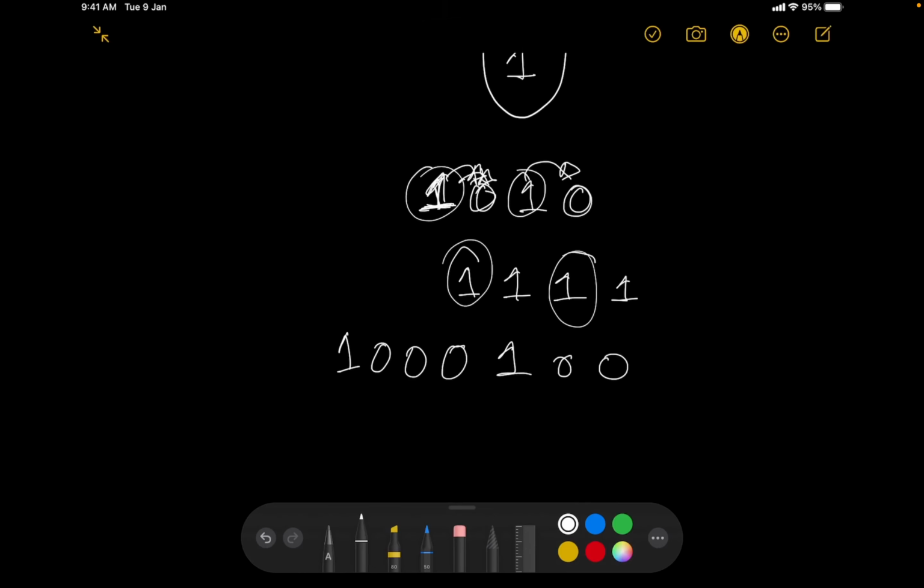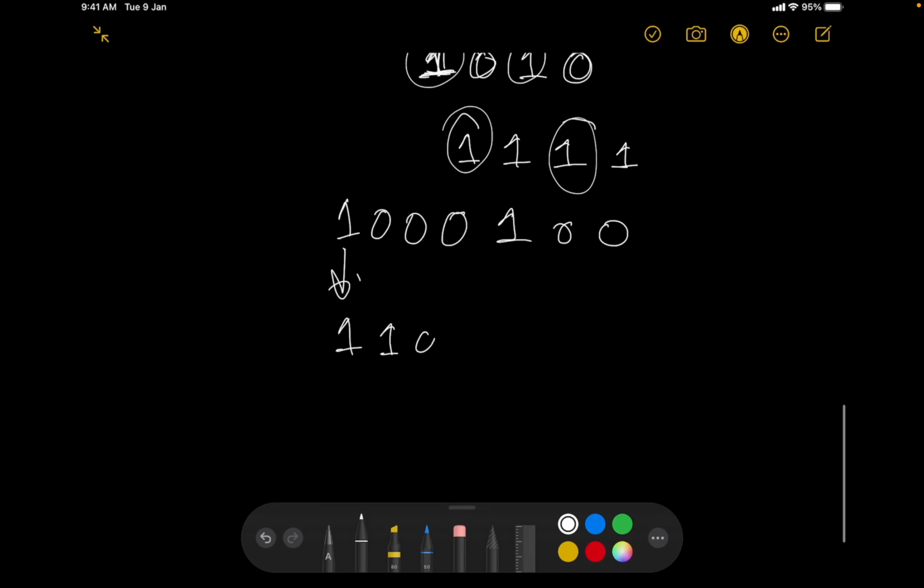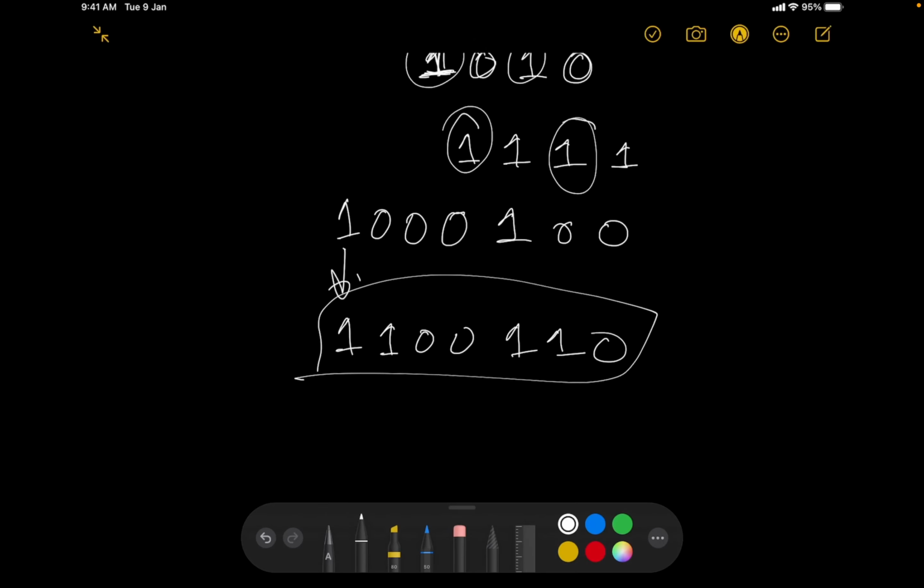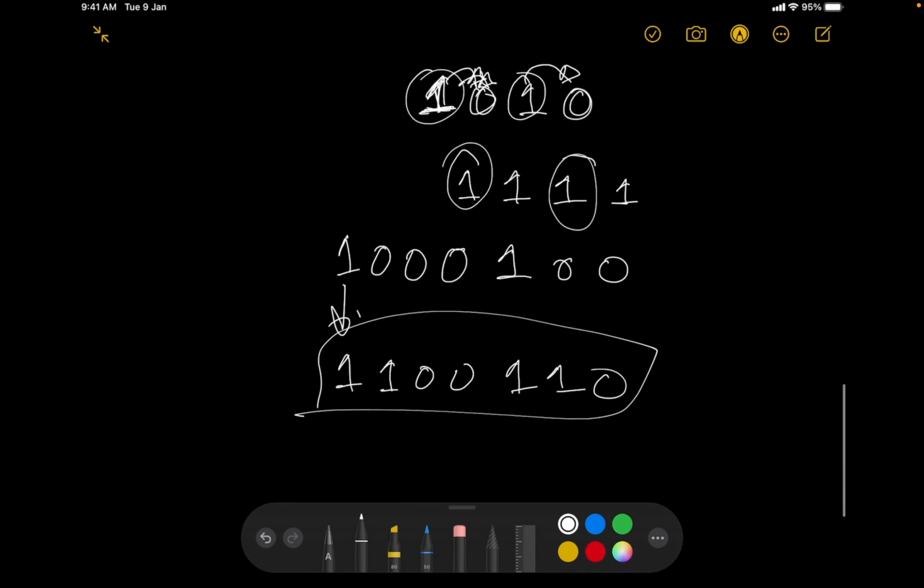Cool. In this case also the remaining number I'm saying would be 1100. Now why am I doing that? Because whenever I'm having a number 1, I want the previous digit to it, that is 0 in this case, to be 1 also. Now why is that?